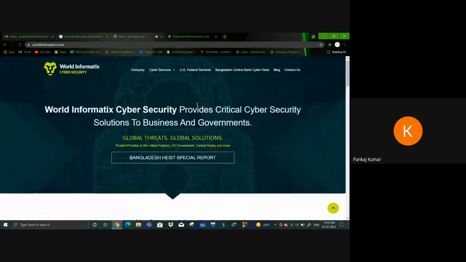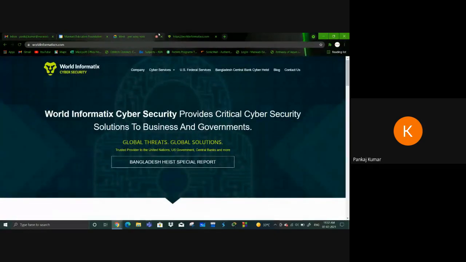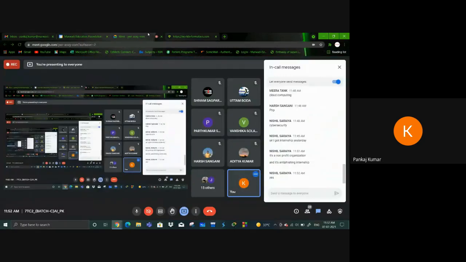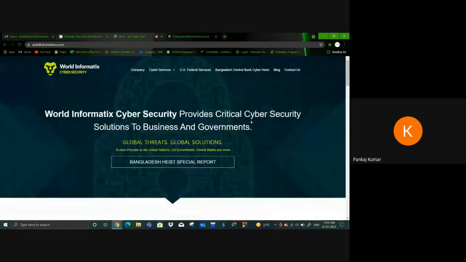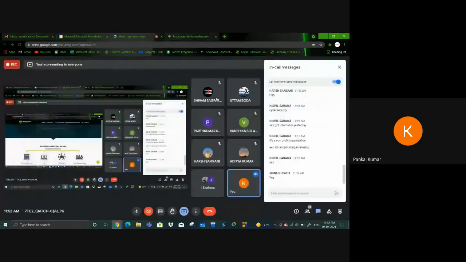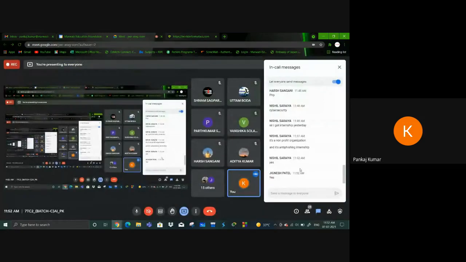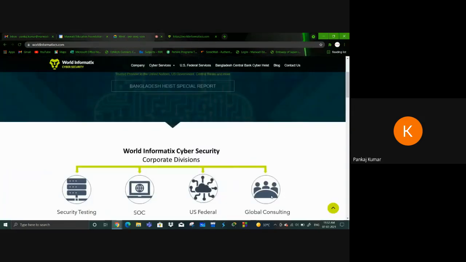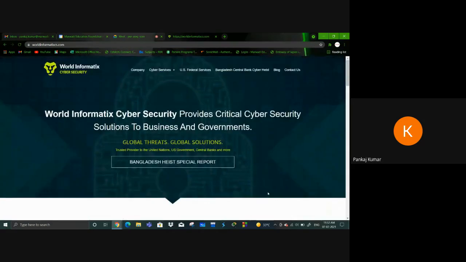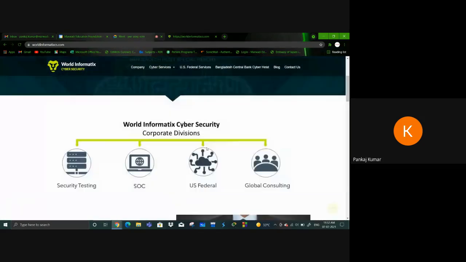Okay, anti-phishing center. So you can try an internship here also. I think they will open in March and April.